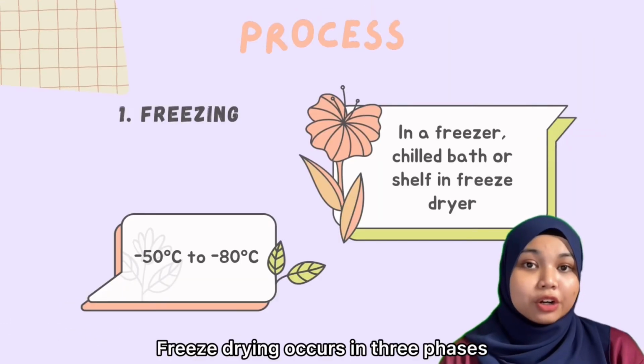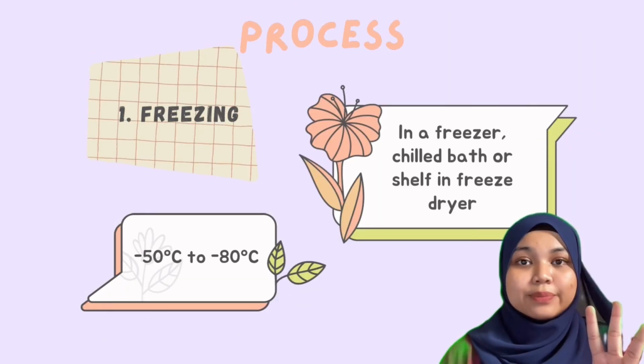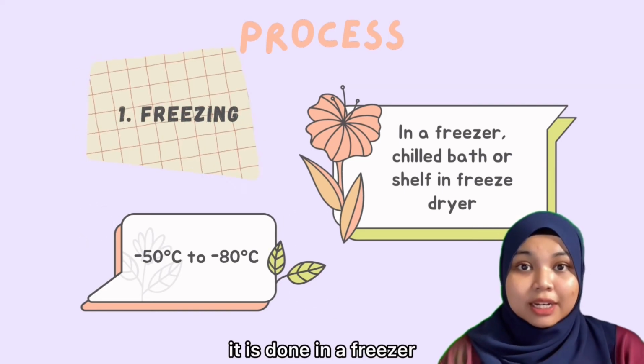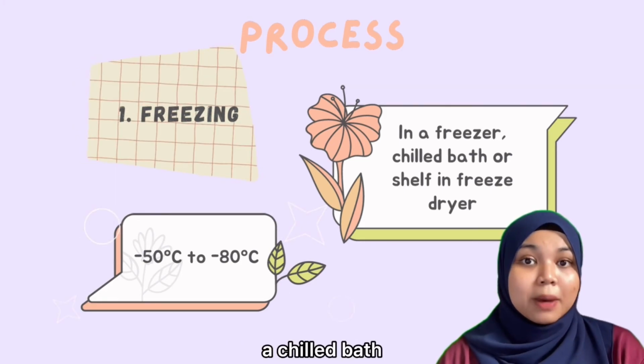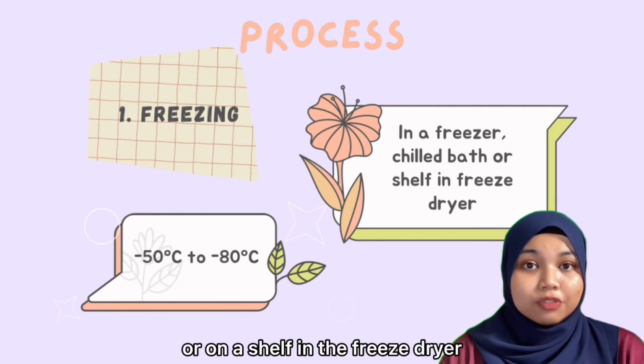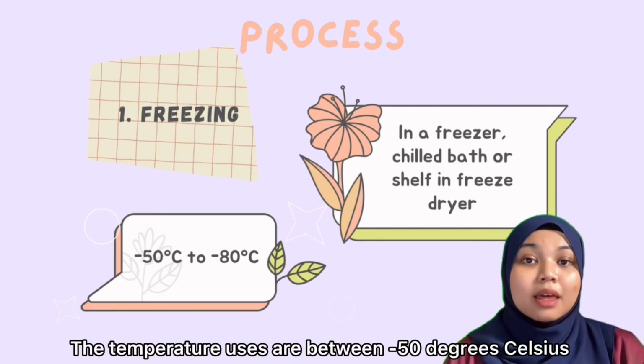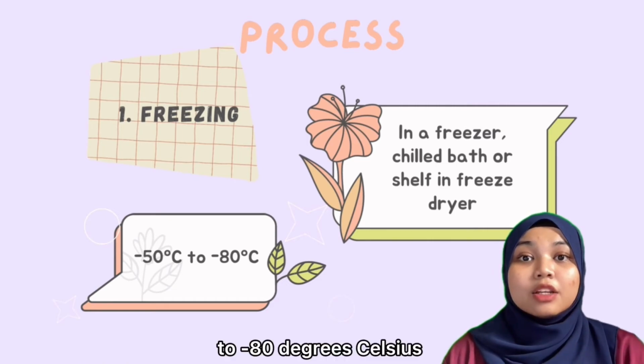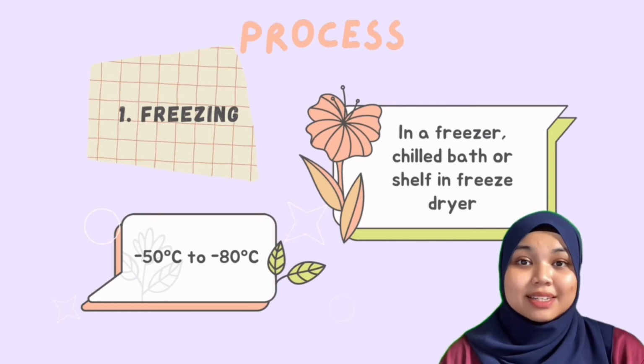Freeze drying occurs in 3 phases. For the first phase, which is called the freezing phase, it is done in a freezer, a chilled bath, or on a shelf in the freeze dryer. The temperatures used are between -50 degrees Celsius to -80 degrees Celsius.